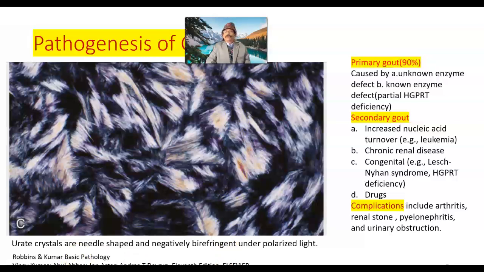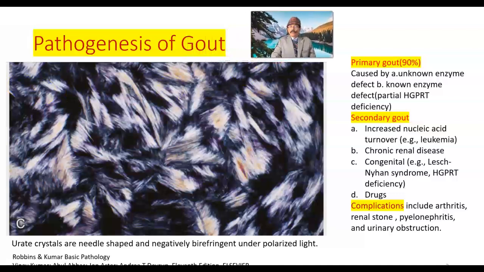Pathogenesis of gout, we are continuing. We can classify two types: primary gout and secondary gout. Secondary gout is around 10%, primary gout 90%. The cause may not be known in many cases, an unknown enzyme defect, or it may be a partial enzyme deficiency, but mostly unknown enzyme defect. Secondary gout: increased nucleic acid turnover, as in leukemia. Patients with leukemia have more chance to have gout.